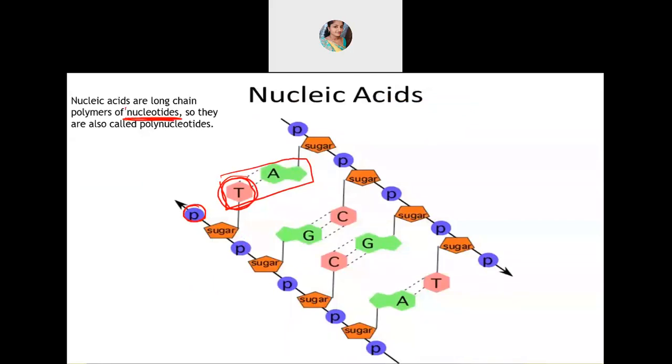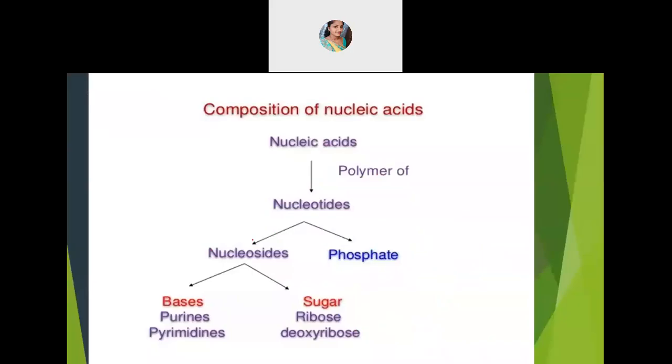Okay, so let's see what nucleotides are here. What does that nucleotide consist of? We'll still go into detail of that. So I've put the composition of nucleic acid here. I said nucleic acid is a polymer of nucleotide. That nucleotide consists of two things. One is nucleoside, and the other one is the phosphate group.